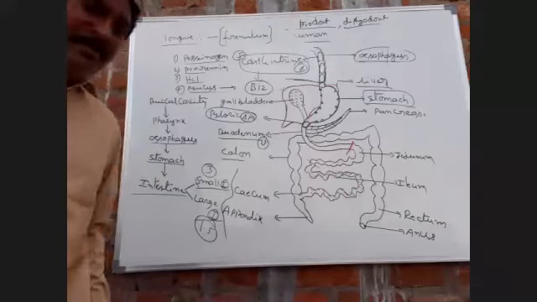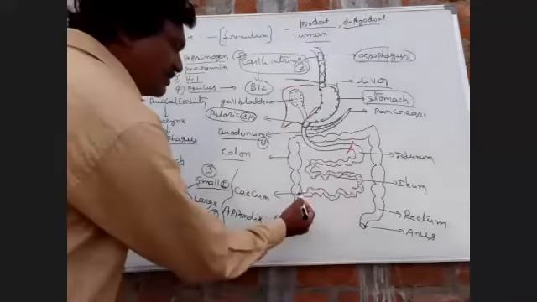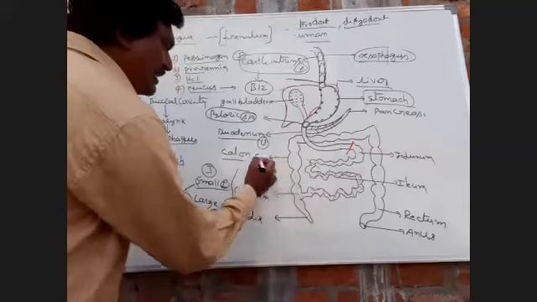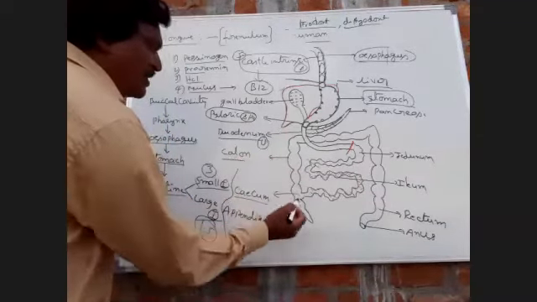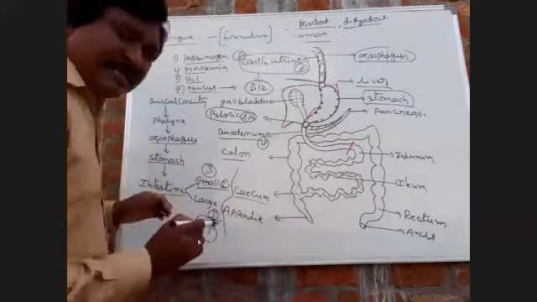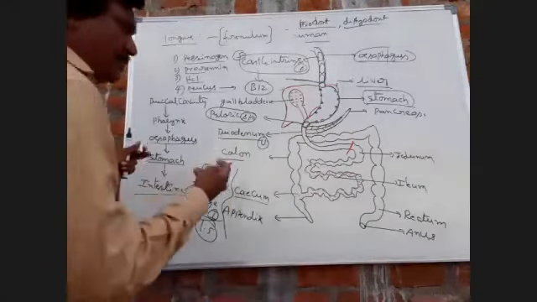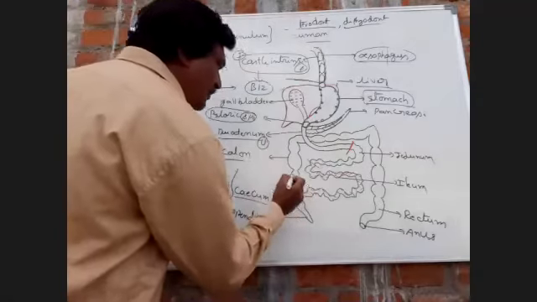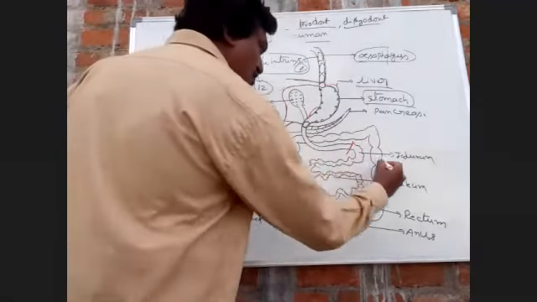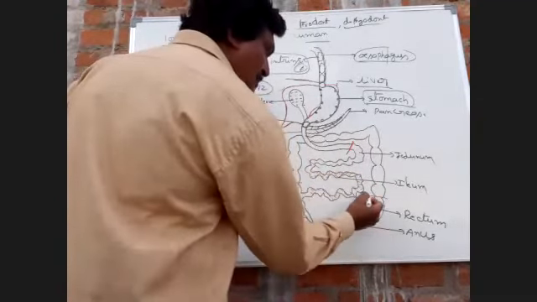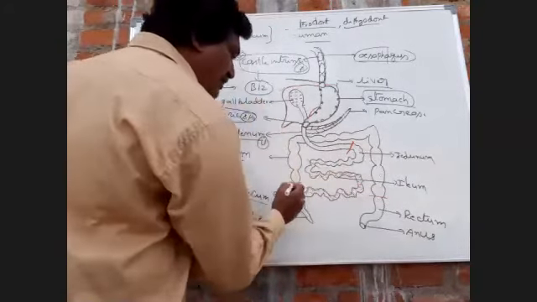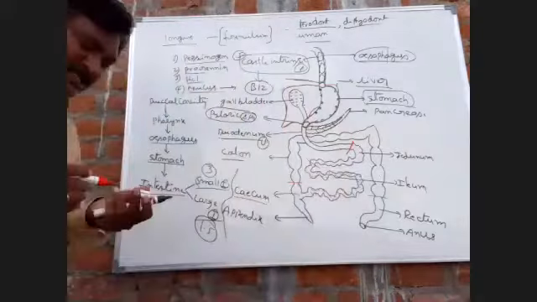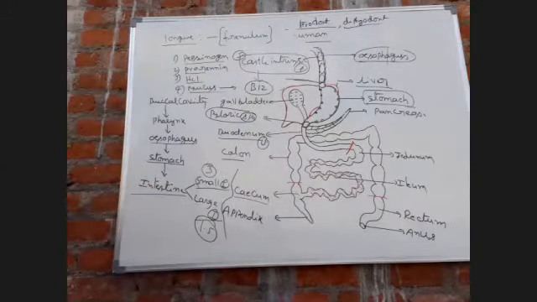Cecum, colon, rectum. So this part is cecum. This is colon. From this point to this point to this point, the entire part is called colon.